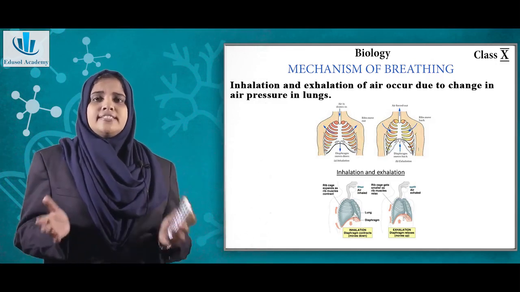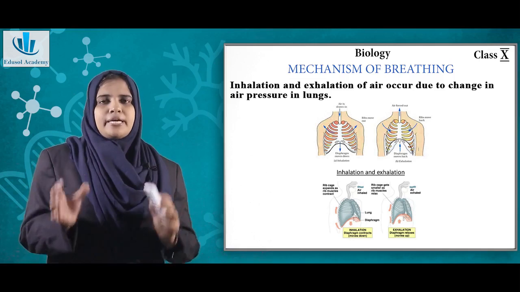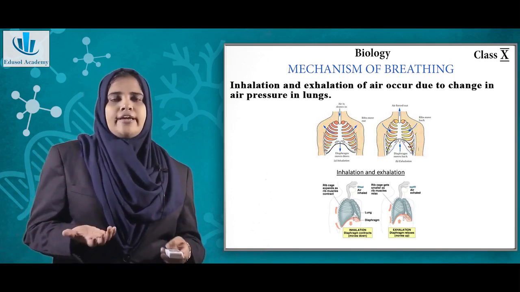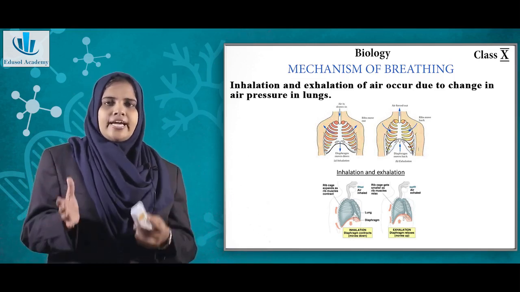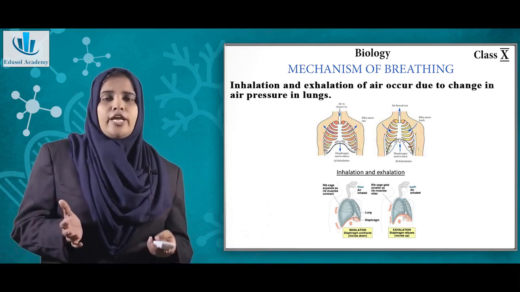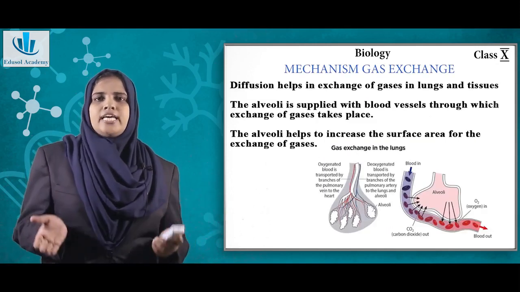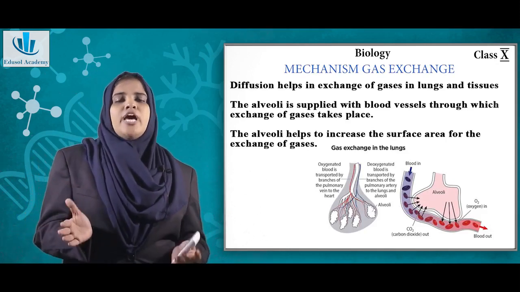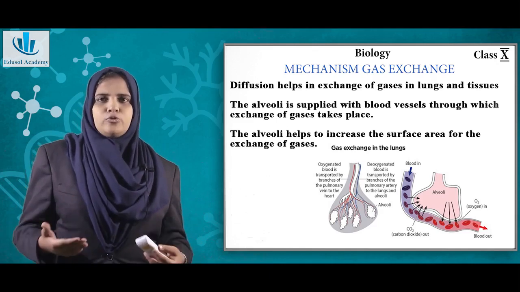Alright, so this is the process of breathing. Breathing is nothing but the mechanical process of taking in air and giving out air. Now the air you take in finally enters the alveoli. In the alveoli, the process of gas exchange takes place. This gas exchange mainly happens through the process of diffusion.